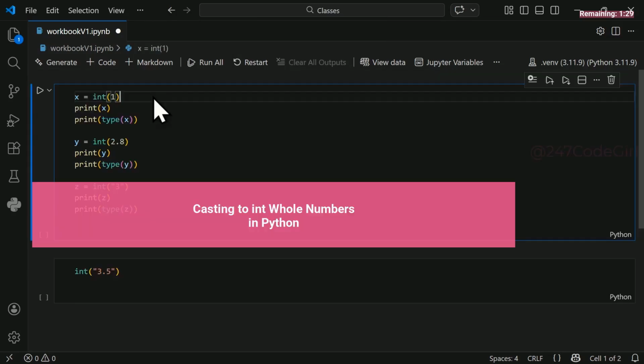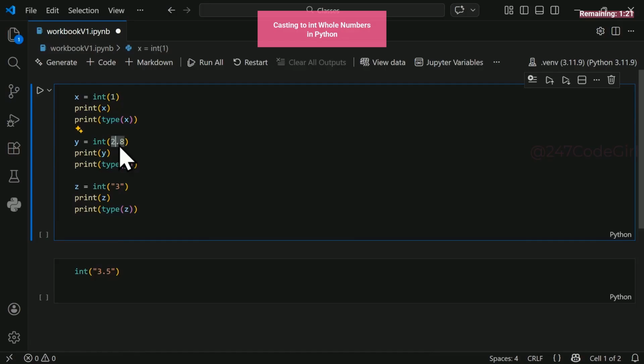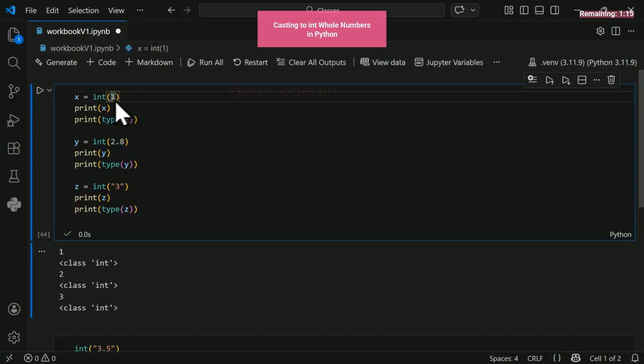Casting to int, whole numbers in Python. Turning things into whole numbers is like pouring 2.8 into a jug that only holds whole units. It will get rid of the decimal part. This is an integer, converting it to int using the int class constructor. It assigns or tags this variable as the integer data type. Decimal numbers lose everything after the dot.